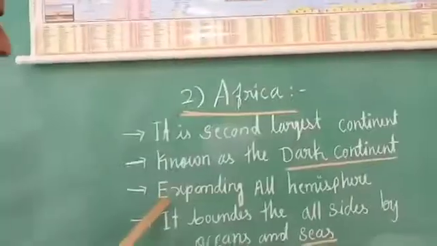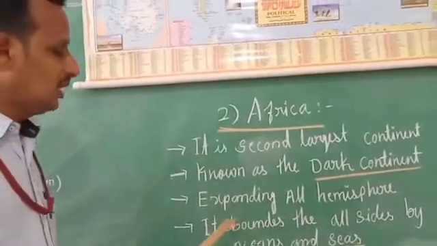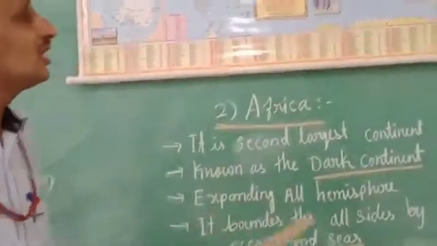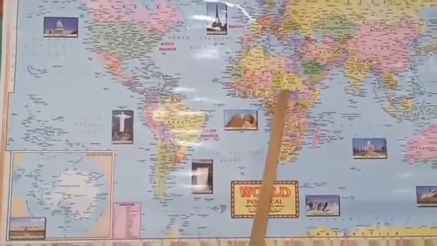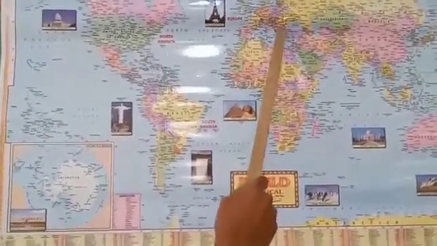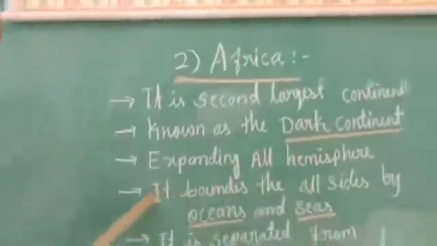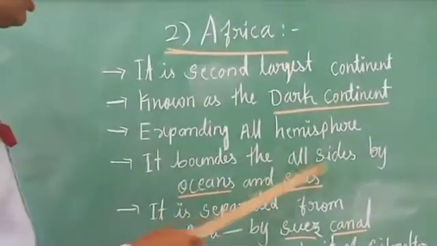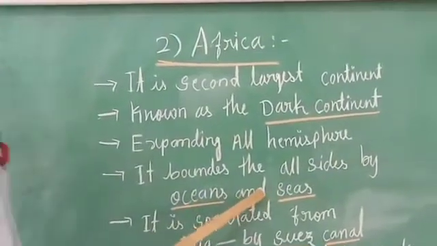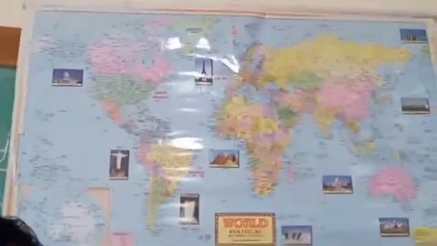That's why it is called a dark continent in the world. And expanding all hemispheres, what does this mean, children? You look at this continent: expanding all hemispheres means this covered area. See here, this Africa continent expands into the southern hemisphere, northern hemisphere, eastern hemisphere and western hemisphere. That's why it is expanding all hemispheres.